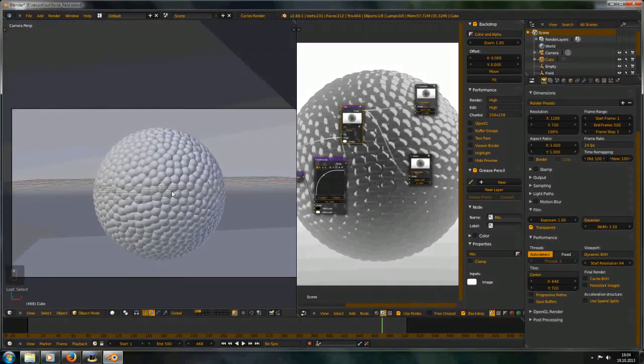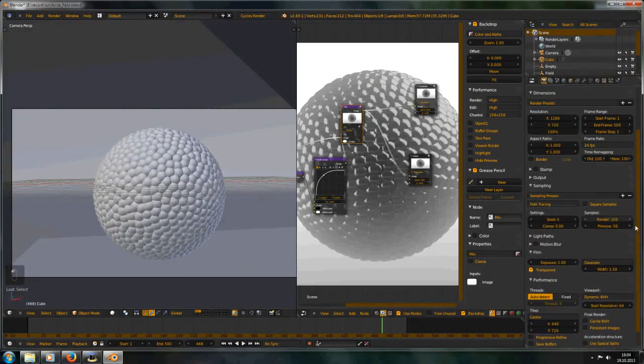If you render this, you should make sure the samples are enough so that it looks not too noisy, but don't overdo it. So you don't render about 5 minutes for one frame if it looks perfect at half a minute.